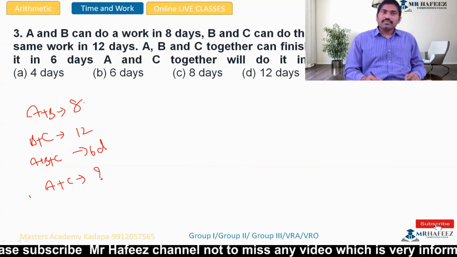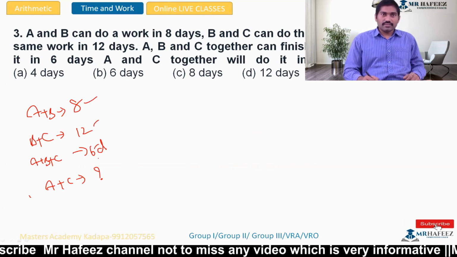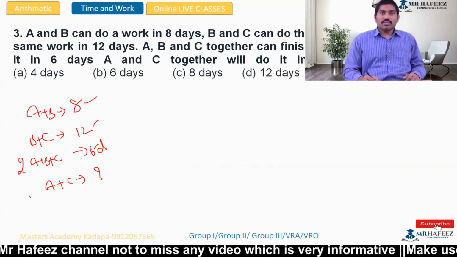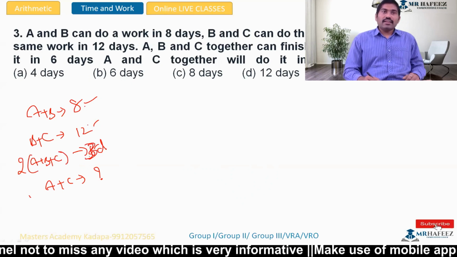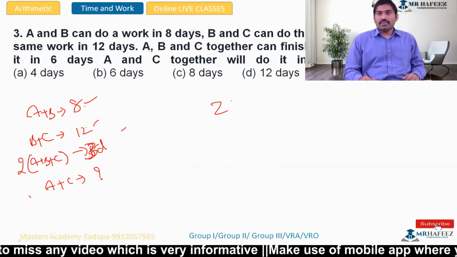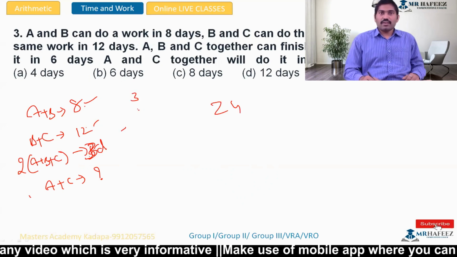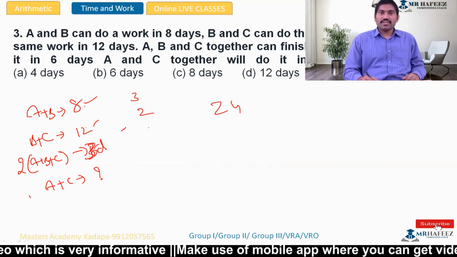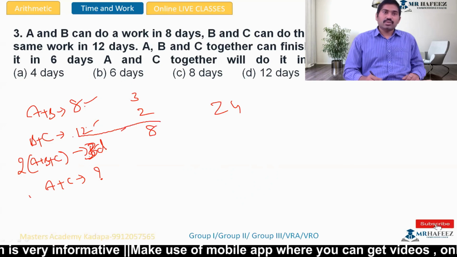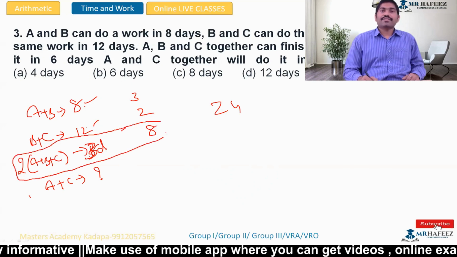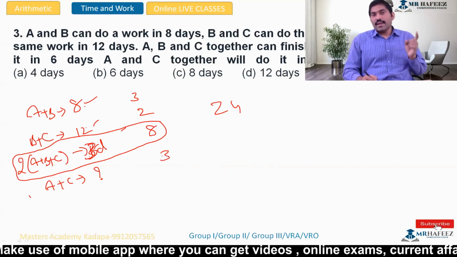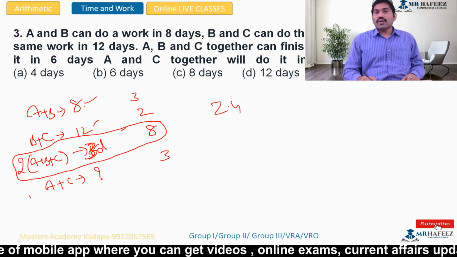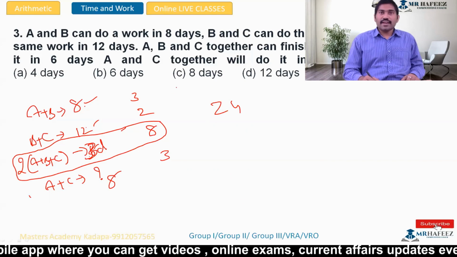So again, 8, 12, 6. 2 times 6 is only 3 days, so within 3 days they can complete. So 8, 12, 3. LCM is 24. 8, 3 times. 12, 2 times. 3, 8 times. Whereas after getting added, I'll get it. 3 plus 2 is 5. So A plus C should do 3. So 24 by 3 is 8. So 8 days. Answer over.